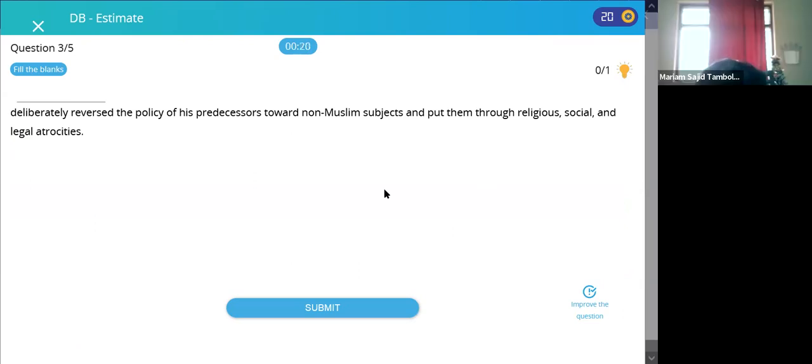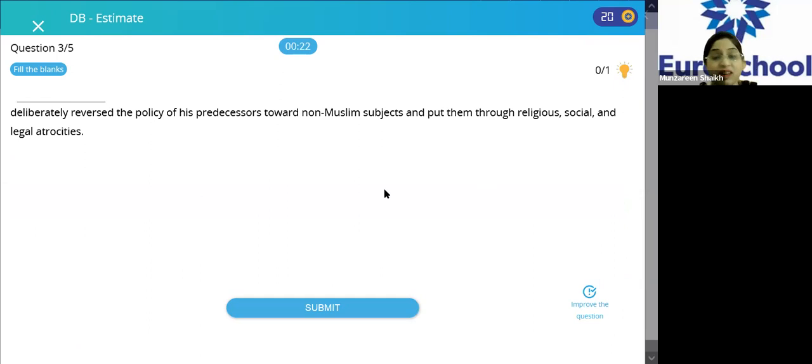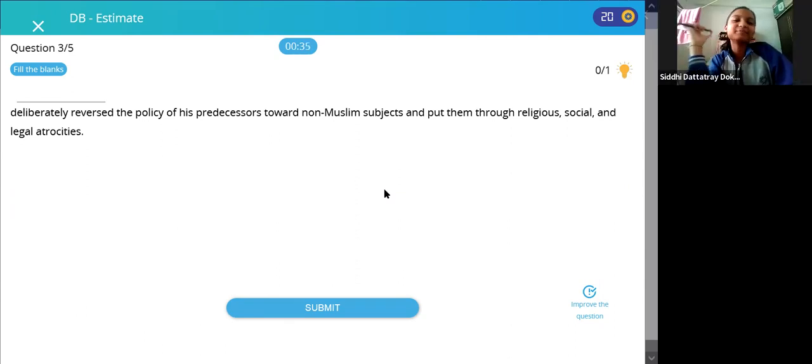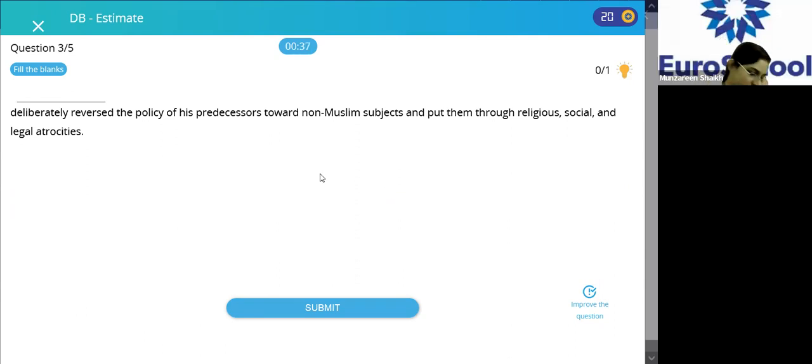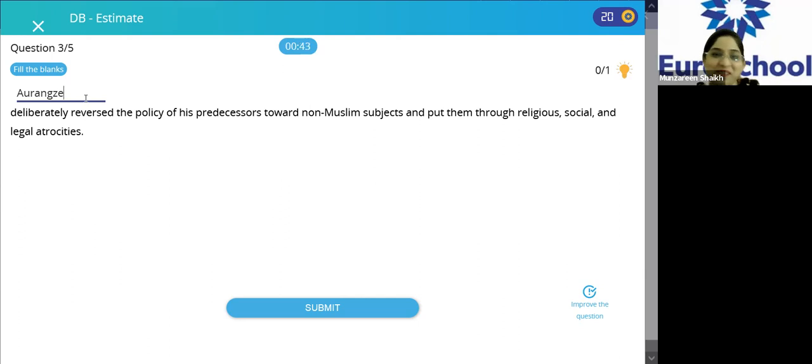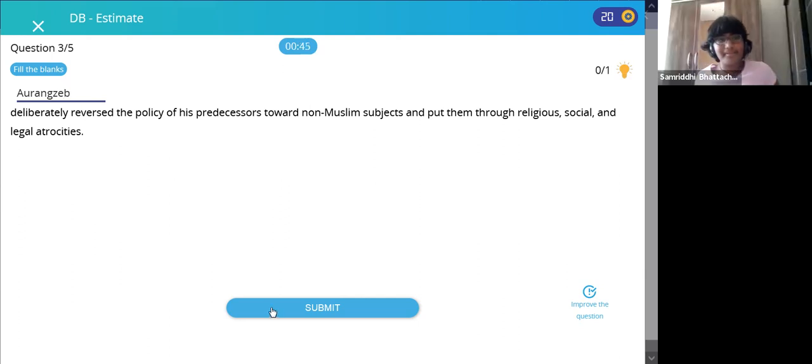The earlier quiz was a little difficult, so this one is easier. So it's compensated. Isn't it? What's the answer? Aurangzeb. Okay, that was very nice.